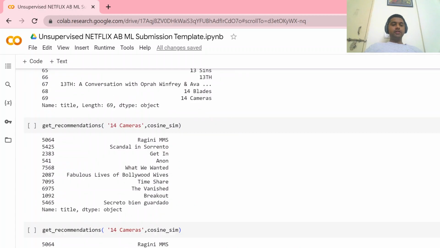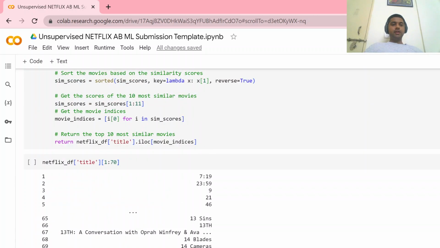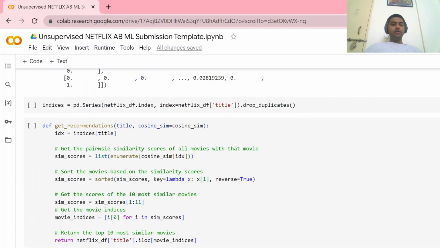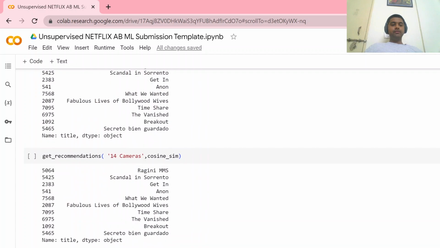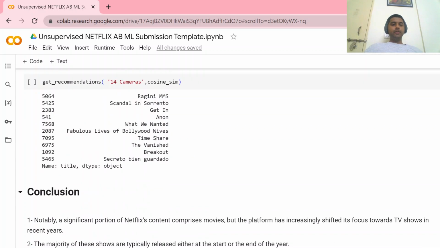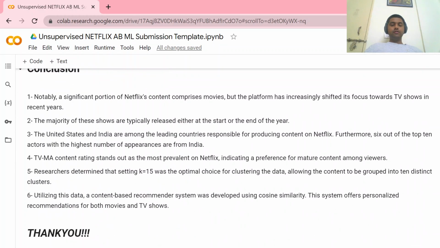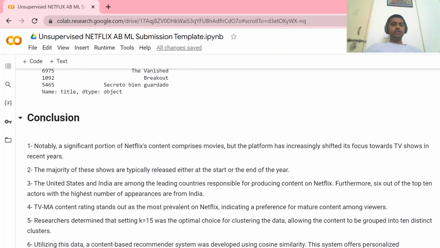This recommender system recommends to us what different clusters we could create for our data sets. So this is now the conclusion.